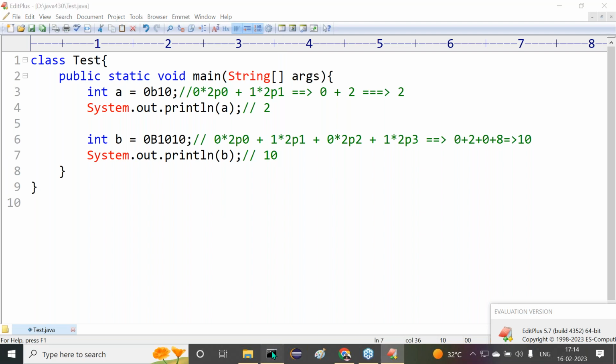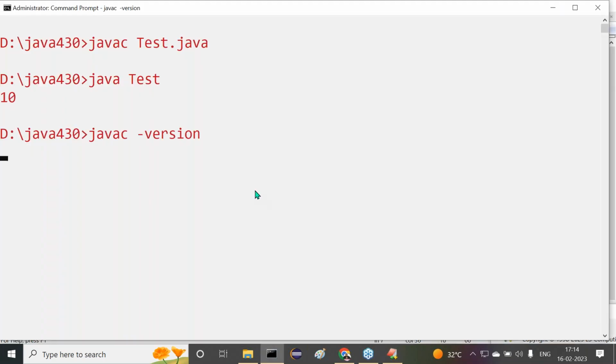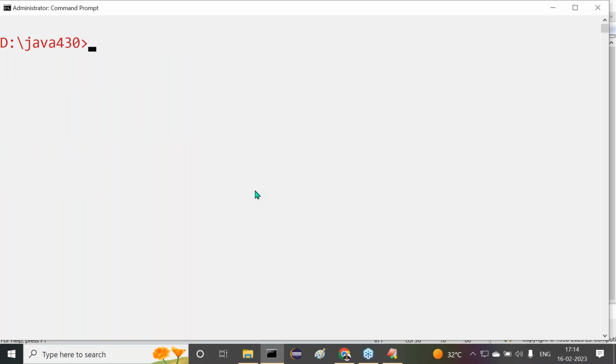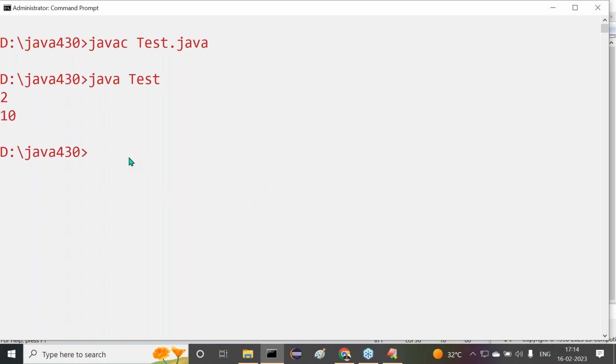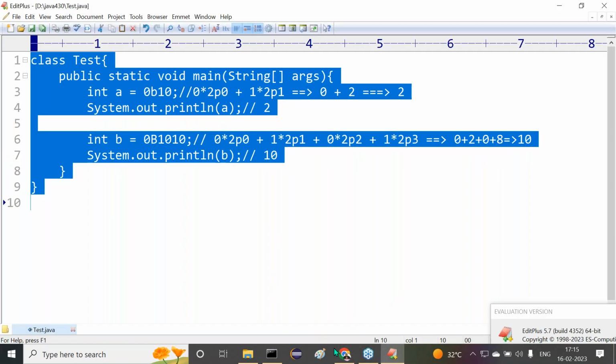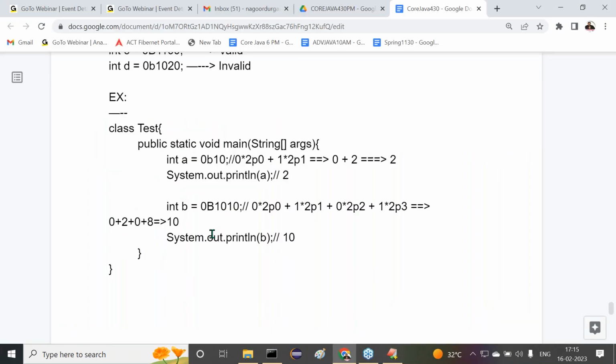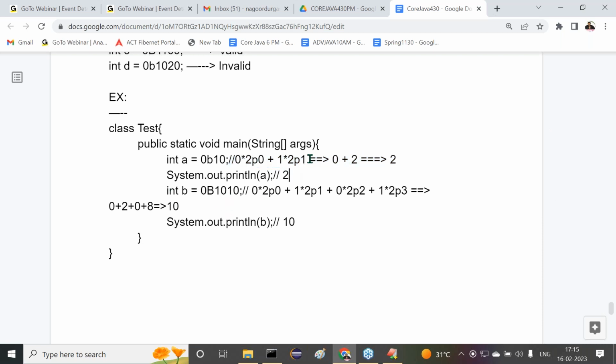Now let me check this. What version of Java are we using here? 1.7, no issues. javac Tester.java, compiled successfully. java Test. Here we are getting output 2 and 10. So this is the program and this is the calculation we are getting. Try to recognize this. Otherwise, let me remove these calculations, or else maintain them so we can utilize this. No problem.